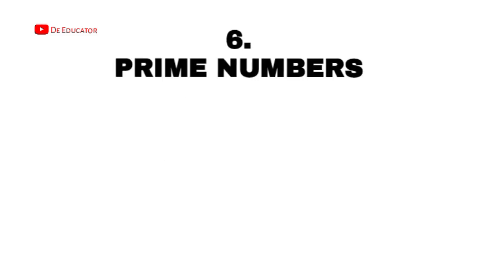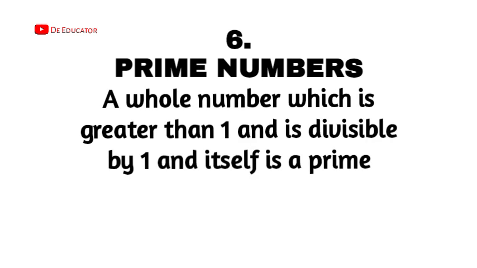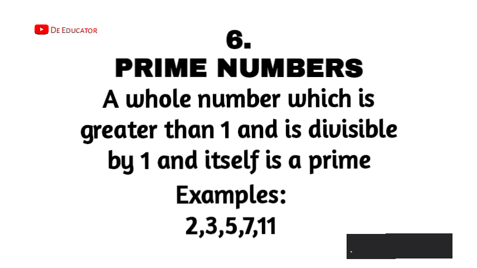All right, so the next numbers I'll be looking at are prime numbers, and trust me, this is a very popular number. In fact, we recite it as a song. Okay, so they are whole numbers which are greater than 1, but divisible by 1 and itself. Meaning that there is no other number that can divide a prime number apart from 1 and itself. Examples we have are 2, 3, 5, 7, 11, and just like that.